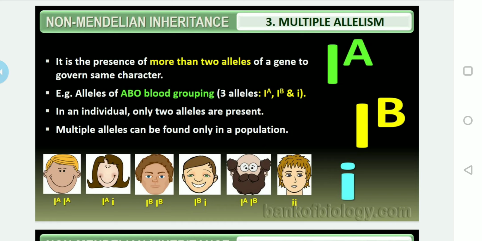In the ABO blood group, there are three alleles present, and these three combinations are responsible for the blood groups. That means these more than two alleles control or decide the particular blood groups in humans.